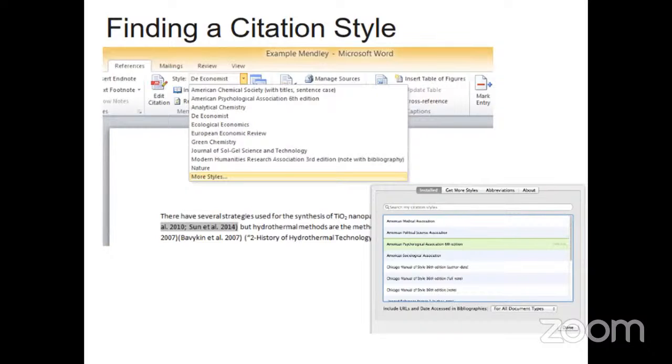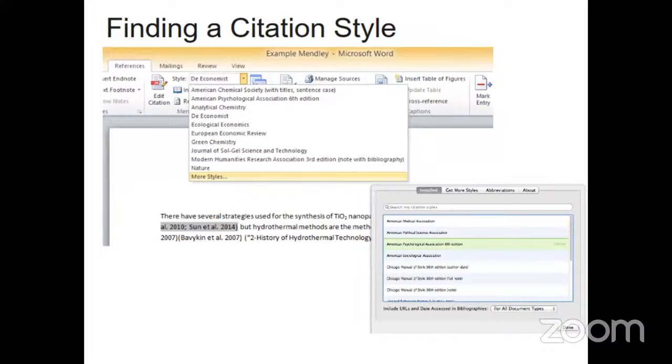So we know there are many styles, but the main ones are two. APA style is the American Psychological Association style, and MLA style is the Modern Language Association style. These are the two common styles which we follow. So if you choose the style from here, the references will be in that particular style. There is not much difference between these two, APA and MLA style.